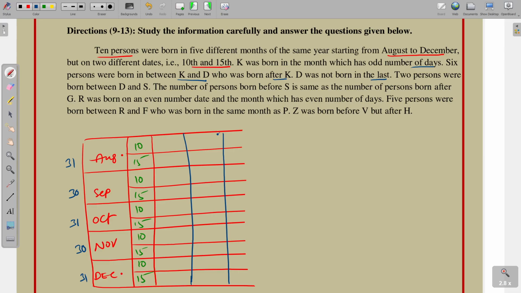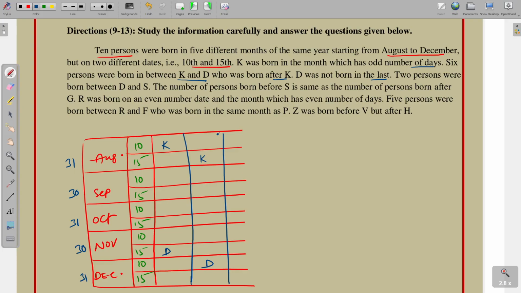So, D was not born on December 15th. So, suppose K here, between K and D there are totally 6 persons. So, 1, 2, 3, 4, 5, 6. Here D is placed. Second possibility, K and 1, 2, 3, 4, 5, 6, here D is born. And D was not born last. So, we have 2 possibilities.